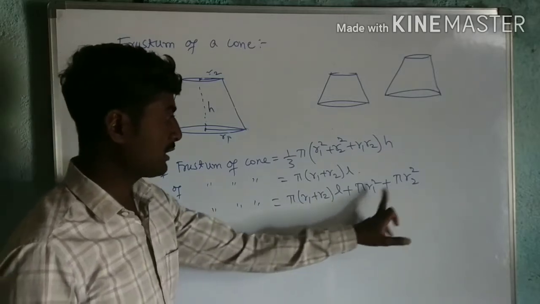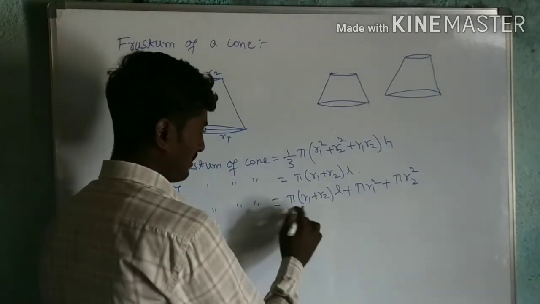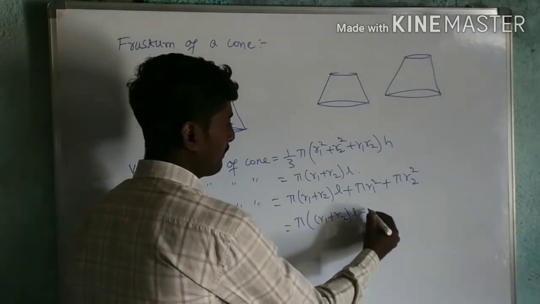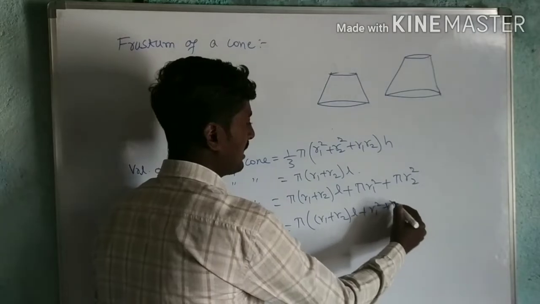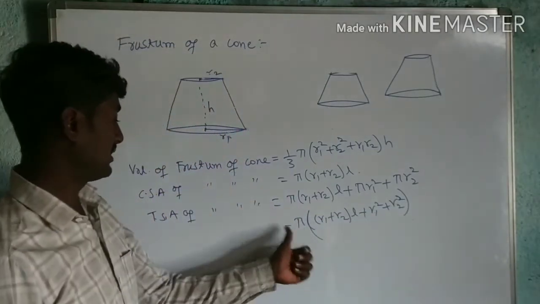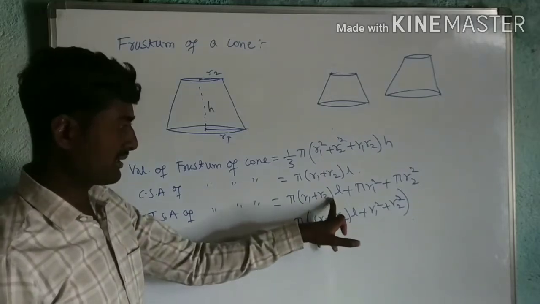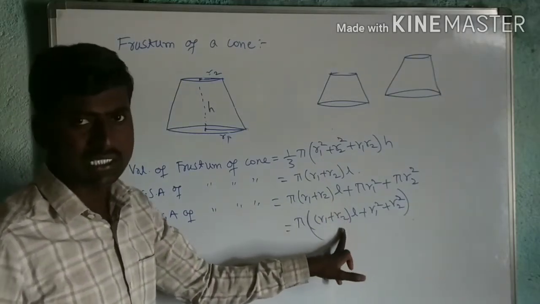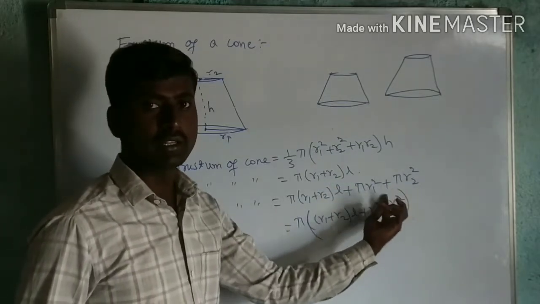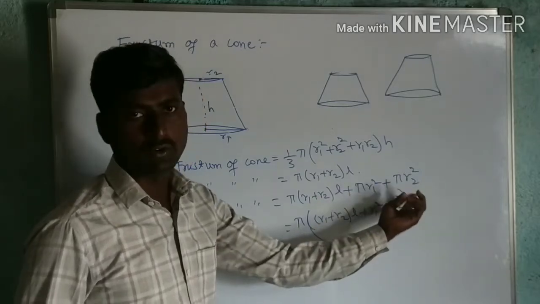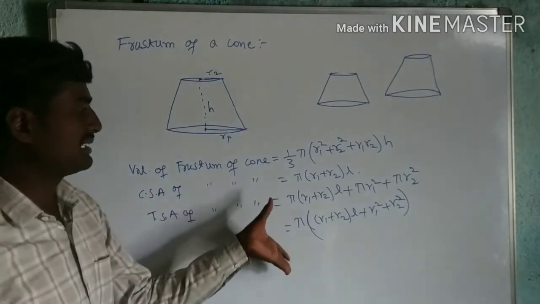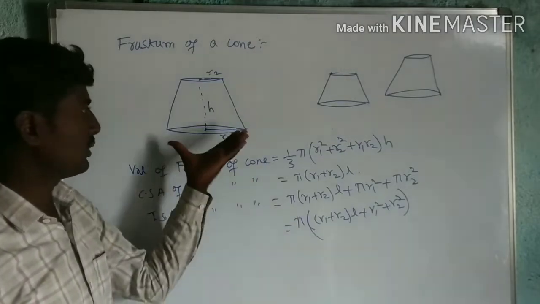Now in these I can take pi common: pi times R1 plus R2 into L plus R1 square plus R2 square. So this is the TSA of the frustum of a cone. You can remember this or this, both are the same: CSA plus two circular areas, base and top, pi R1 square plus pi R2 square. So you should remember all these formulae. So this is the frustum of a cone.